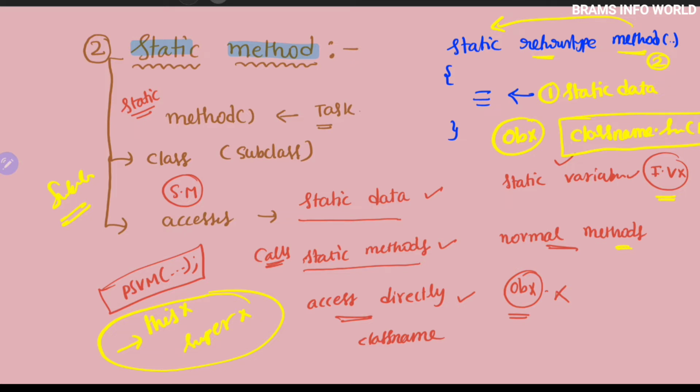Let us discuss with an example for clarity. In the previous example we took an employee, and this employee has employee ID, employee name and company name, and I'm going to define methods. The methods are like show, which is a method, and the company name is static data.